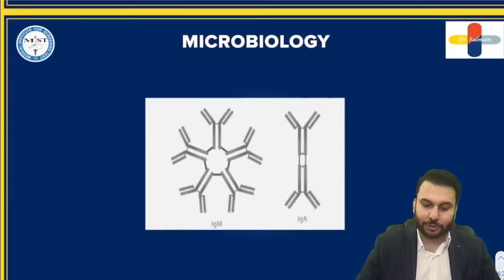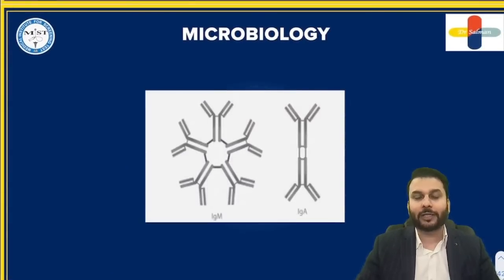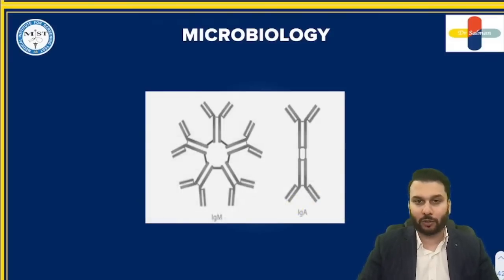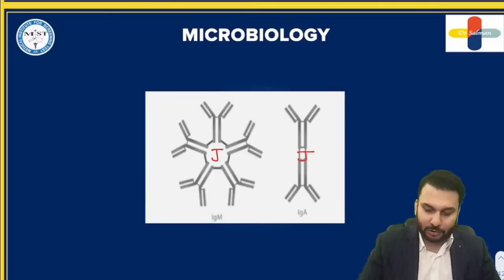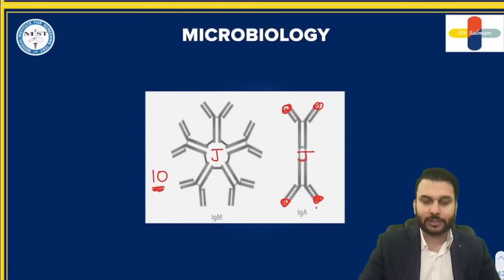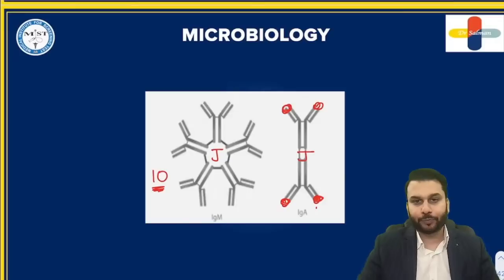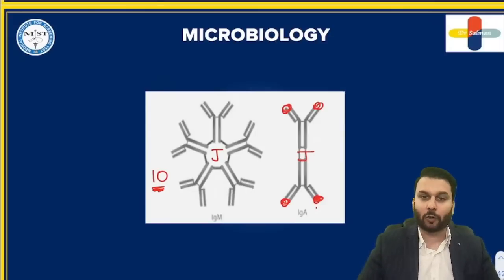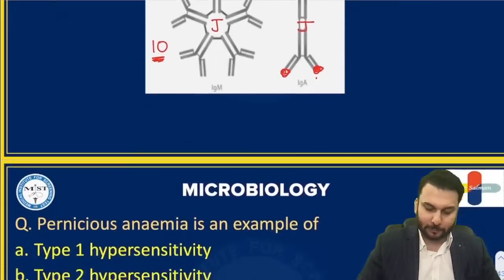Just as one extra edge, please remember this. You all remember pentameric structure. Pentameric structure is IgM. That's why it is the largest antibody. It is joined by J chain. And IgA is the dimer, right? So it has 4 binding sites. Valency is 4 for IgA. And IgM has 10 binding sites. So the valency for IgM is 10. So IgM and IgA are the ones that exist in multiples. Remaining all antibodies exist as a single antibody. All right, that's about that, guys.